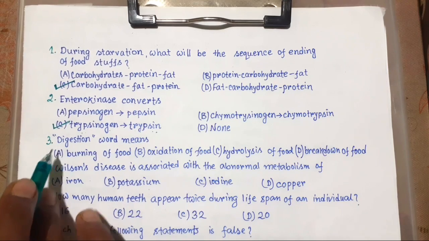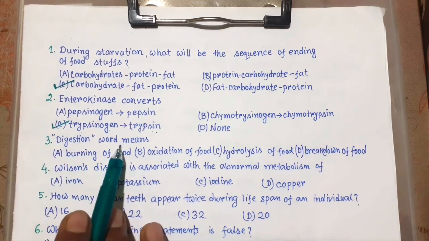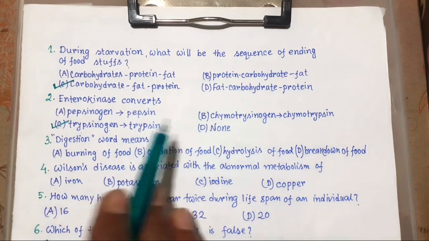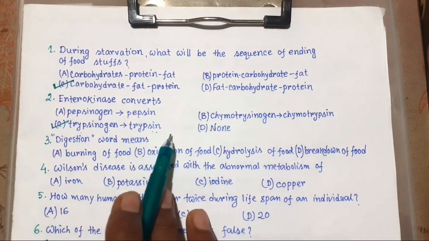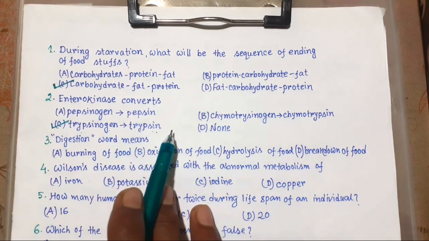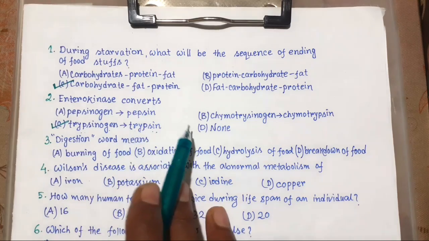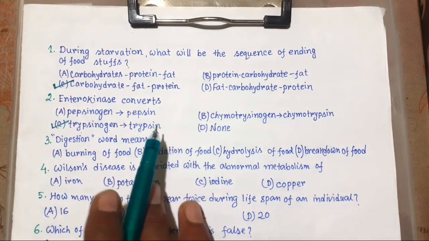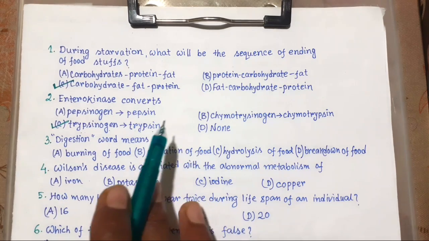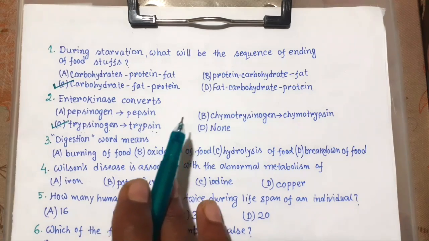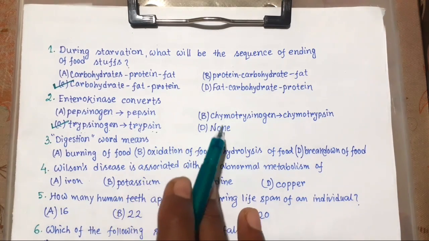Now number 3, digestion word means. So what is digestion? Digestion is the process in which non-diffusible food is converted into diffusible food with the help of digestive enzymes. Digestion is mainly carried out by hydrolysis, using water molecules for the cleavage.